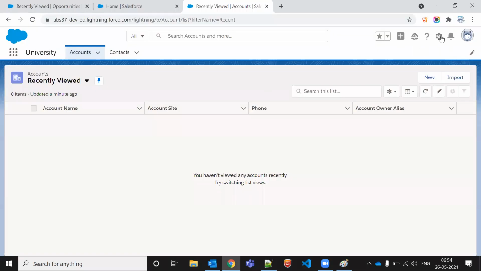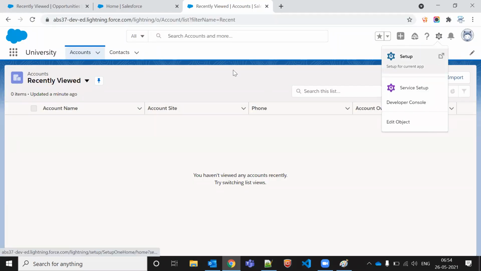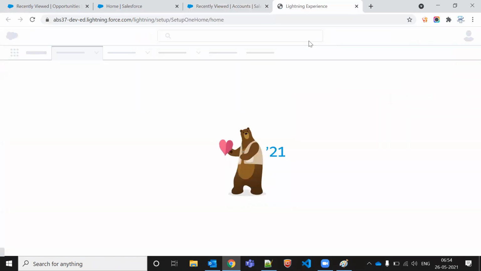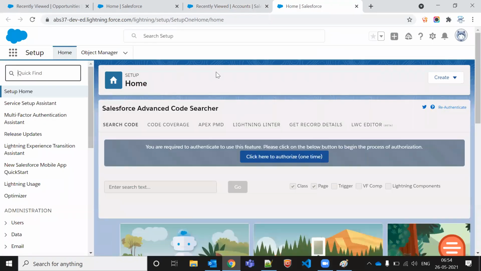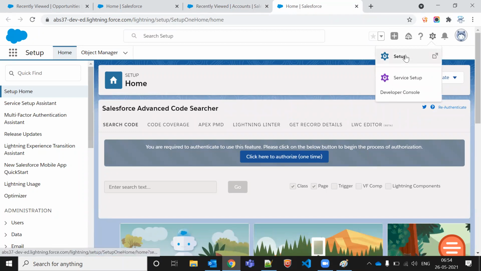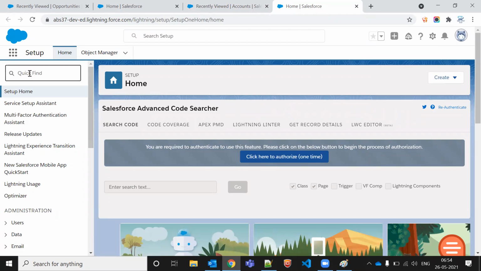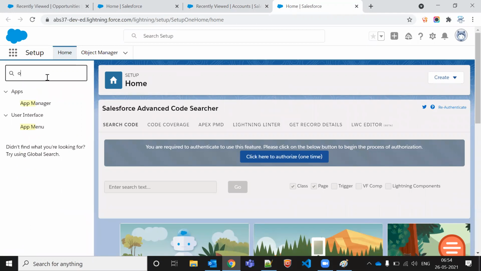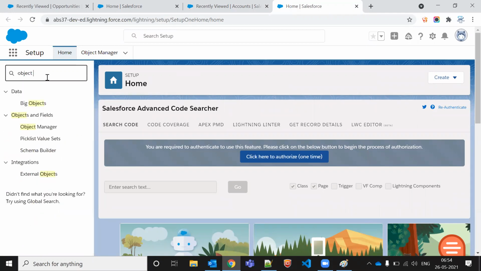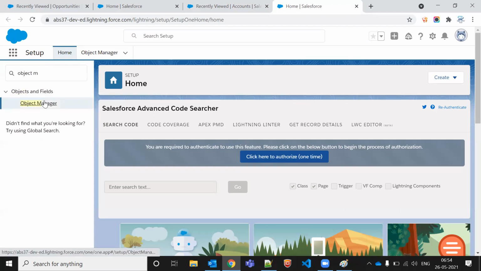So let me show you one or two examples. Similarly, whenever you are going to create new things, you will always go to Setup only. So I'm going to Setup, then the quick find box. Whenever you want to achieve something here, you will always go to this settings button, to Setup. You will be able to see quick find. As you know, we created the app from App Manager. If I want to create an object, then I will go to Object Manager.